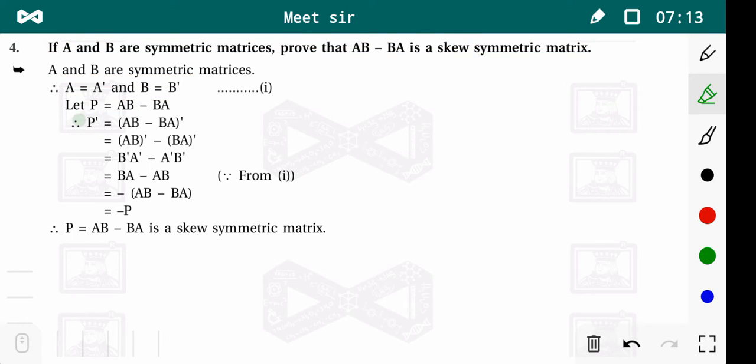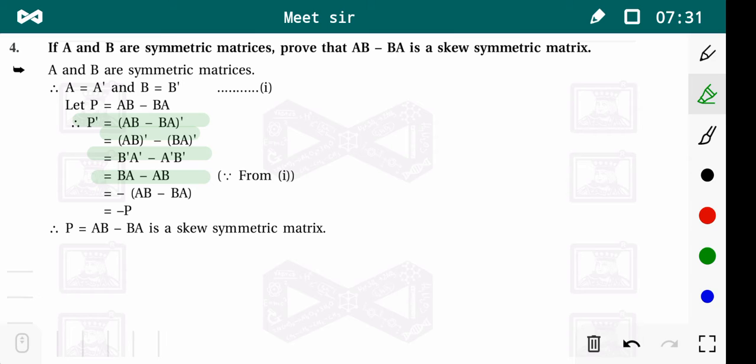We find P dash. What is P dash? P dash is equal to (AB minus BA) whole dash. It is (AB) dash minus (BA) dash, that is B dash A dash minus A dash B dash. Now we know that B dash equals B and A dash equals A, so that is BA minus AB.